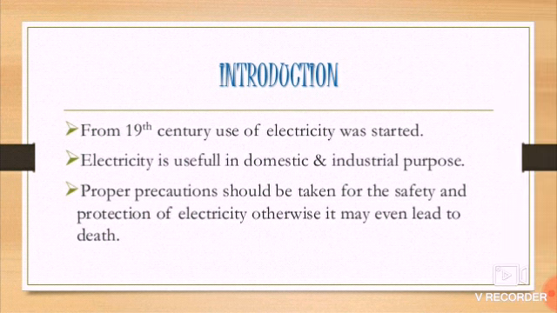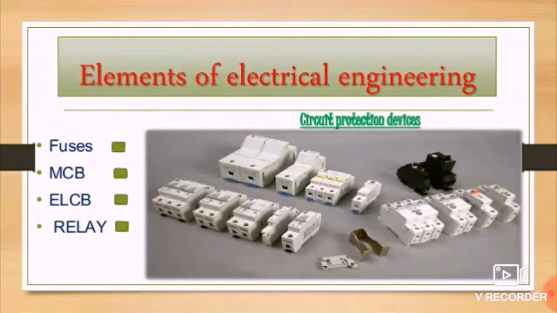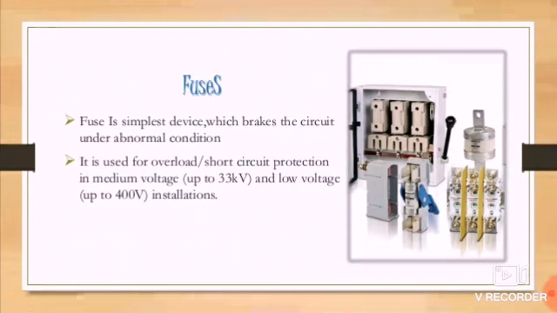Okay, so the next slide shows the different elements of protective devices used in electrical engineering. Here we have listed some devices among them. Those are nothing but fuses, MCB, ELCB, and relay. So first we go for fuses. A fuse is a device which will break the circuit under abnormal conditions. Abnormal conditions are over voltage, over current conditions, or short circuit fault.